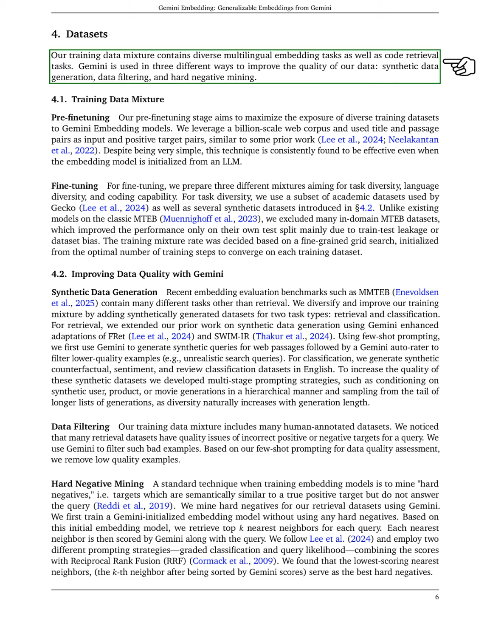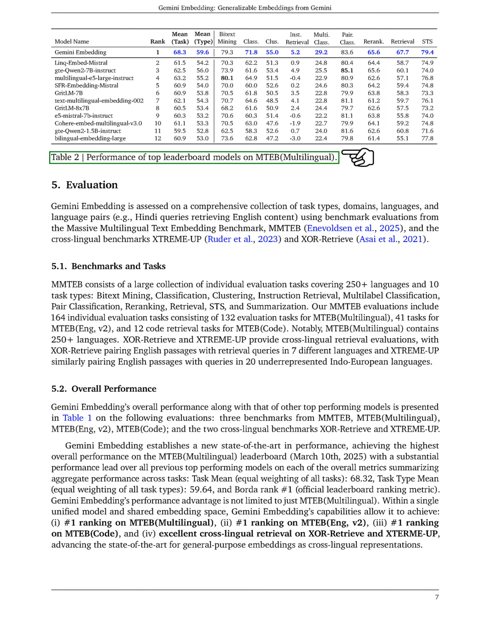Section: MTEB Multilingual Leaderboard. In this section, we compare Gemini Embedding with leading models from the MTEB Multilingual Leaderboard. In our analysis, we find that Gemini Embedding achieves the highest Borda rank and performs exceptionally well across various tasks, particularly in classification, clustering, and retrieval, where it surpasses the second-best model by notable margins. Next, we look at the MTEB English v2 leaderboard, where Gemini Embedding again secures the top Borda rank and shows impressive performance improvements in classification, clustering, and retrieval compared to the runner-up.